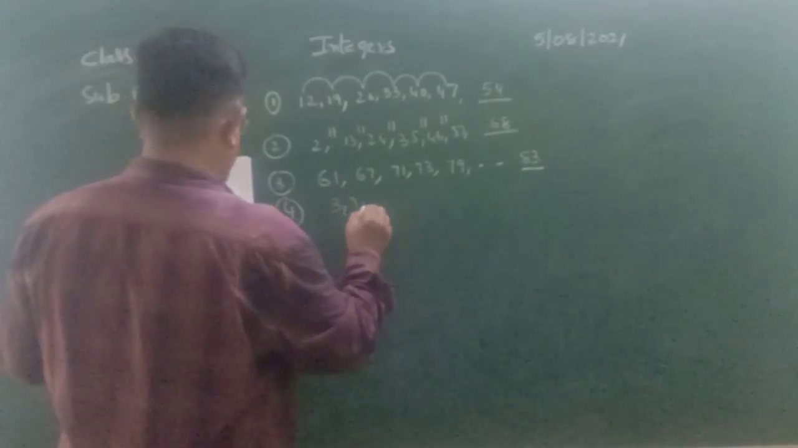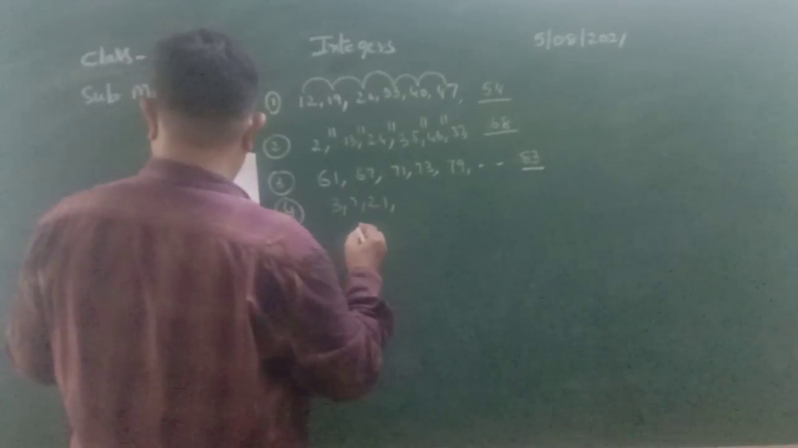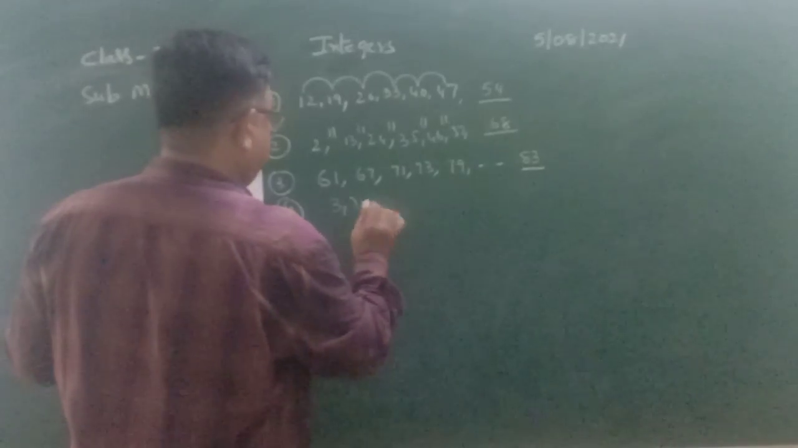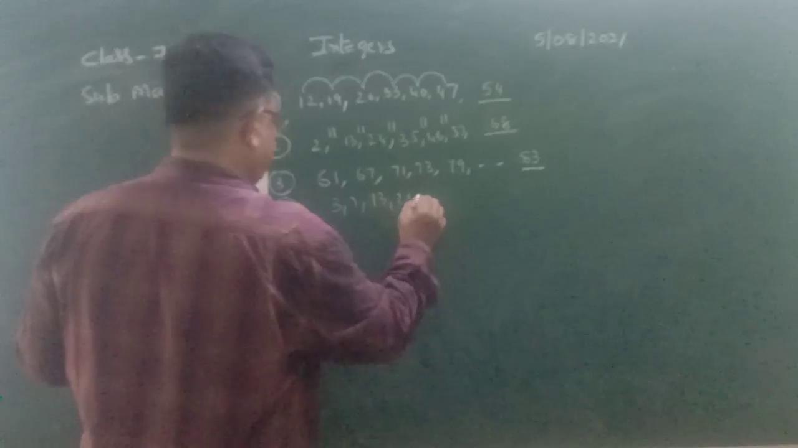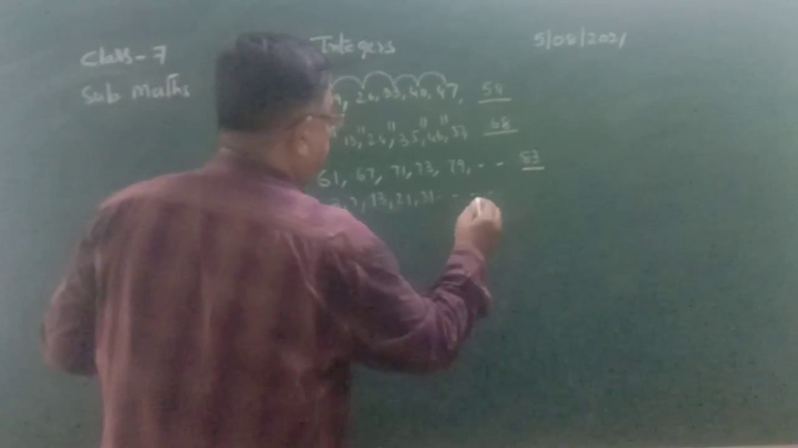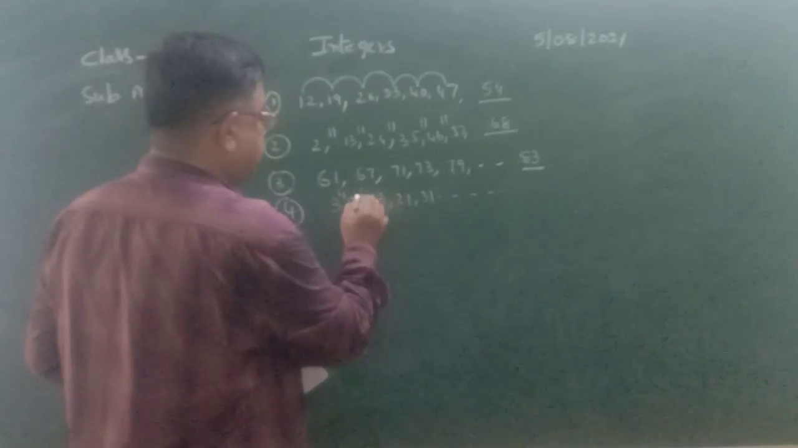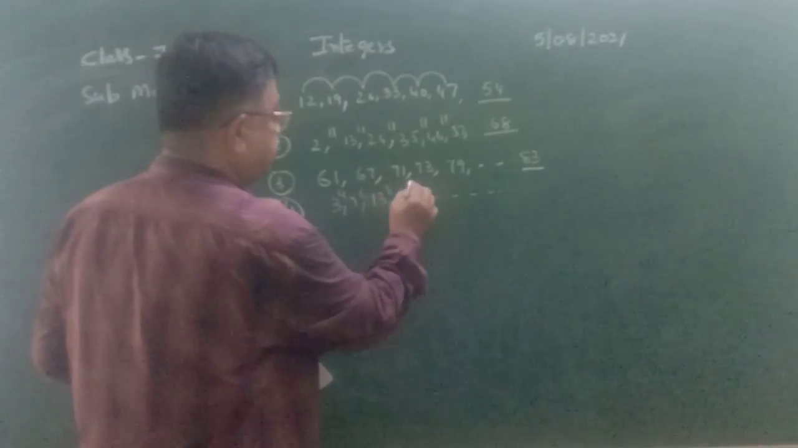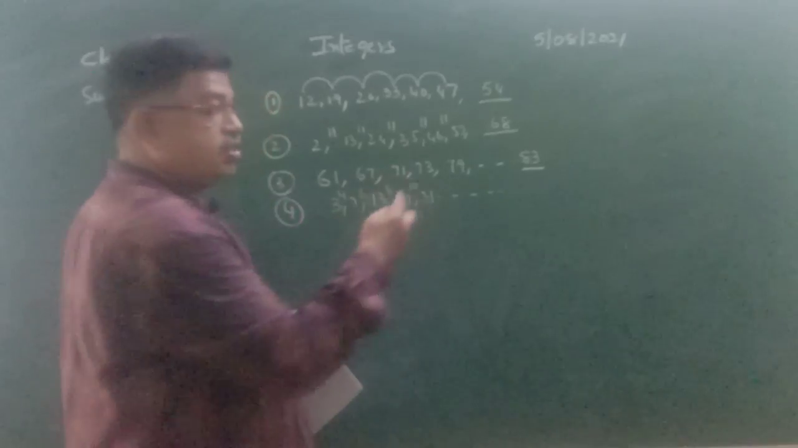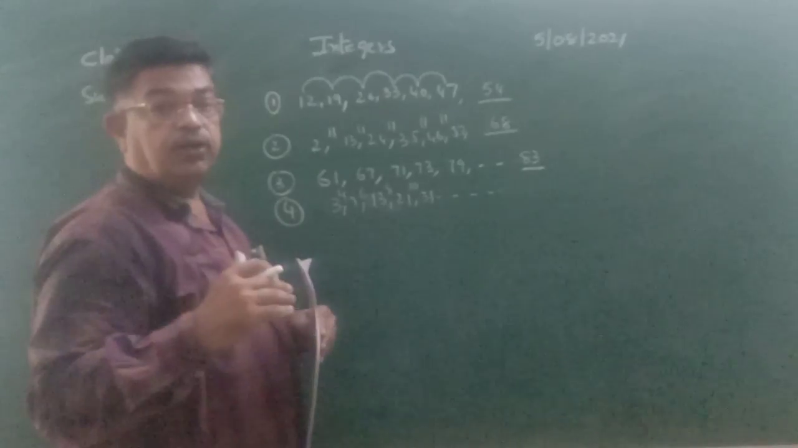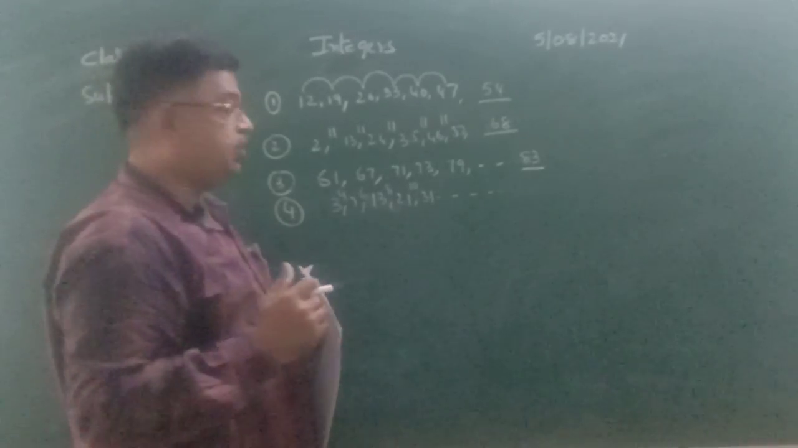3, 7, 13, 21, 31, and so on. We want to find the next number of the series. 3 plus 4, 7; 7 plus 6, 13; 13 plus 8, 21; 21 plus 10, 31. So each number is obtained by adding 2 more than the preceding addition.